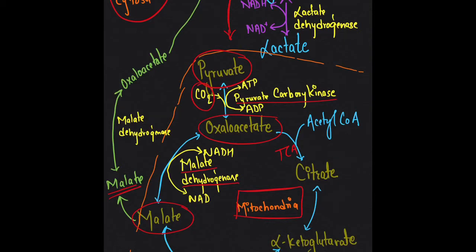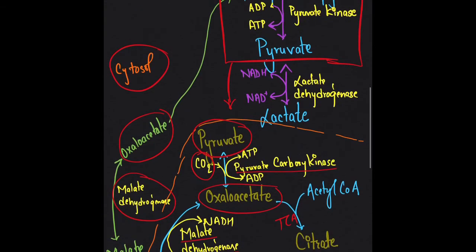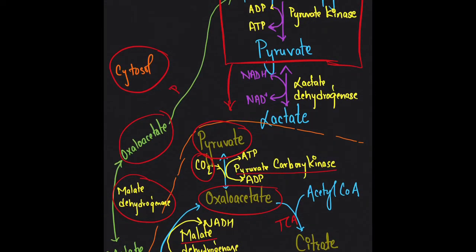So now in cytosol, the malate is already transported to cytosol, and there is also the presence of malate dehydrogenase, the similar enzyme that is present in the mitochondria, which catalyzes the reaction between oxaloacetate and malate. So malate is again converted to oxaloacetate, and this oxaloacetate is then acted upon by phosphoenol pyruvate carboxykinase to form phosphoenol pyruvate.